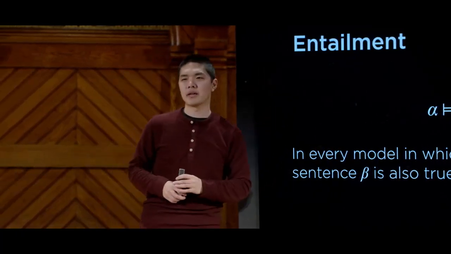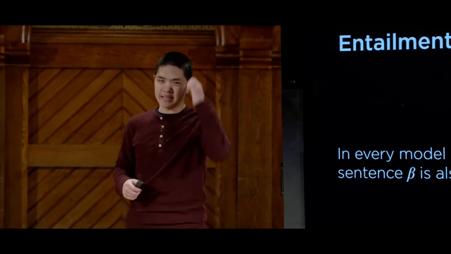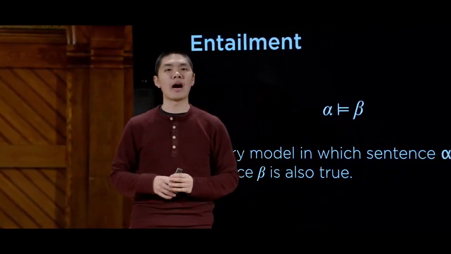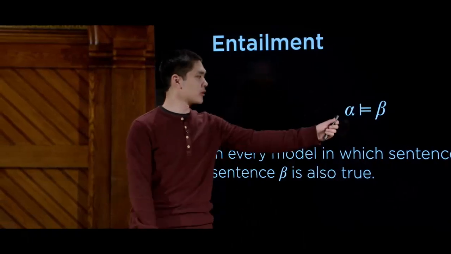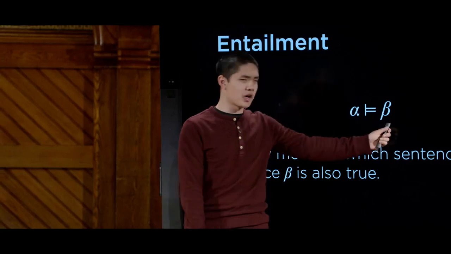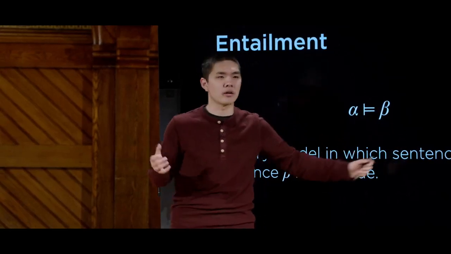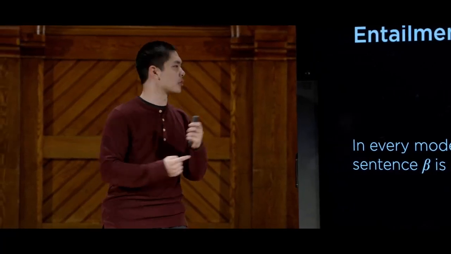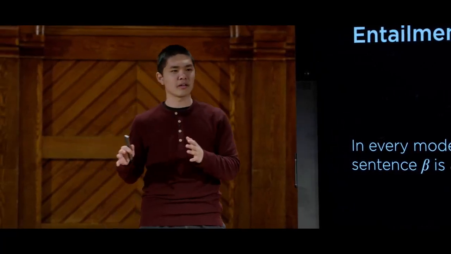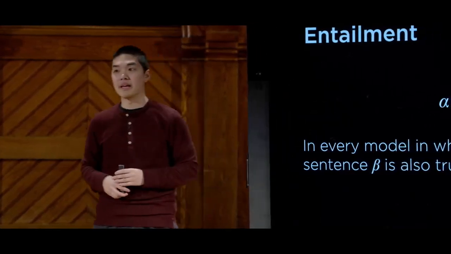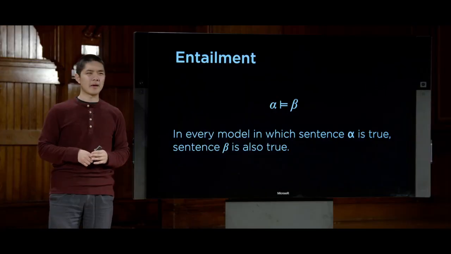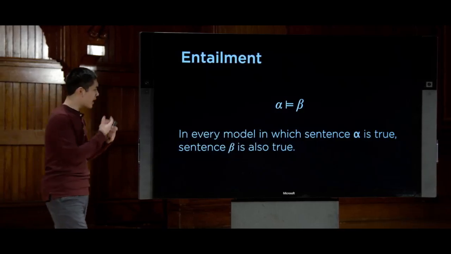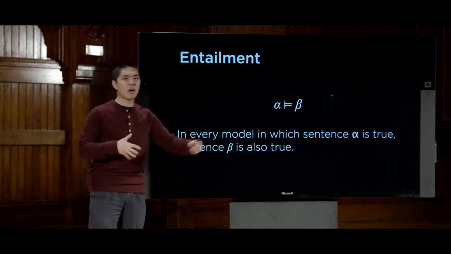So if my alpha is something like, I know that it is a Tuesday in January, then a reasonable beta might be something like, I know that it is January. Because in all worlds where it is a Tuesday in January, I know for sure that it must be January, just by definition. This first sentence about the world entails the second. And we can reasonably use deduction based on that first sentence to figure out that the second sentence is in fact true as well. Ultimately, it's this idea of entailment that we're going to try and encode into our computer. We want our AI agent to be able to figure out what the possible entailments are.